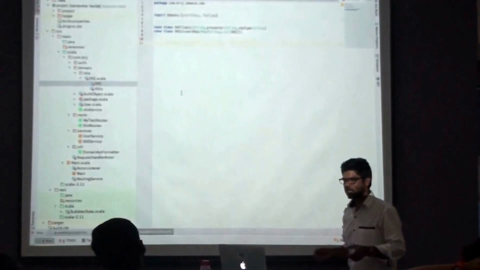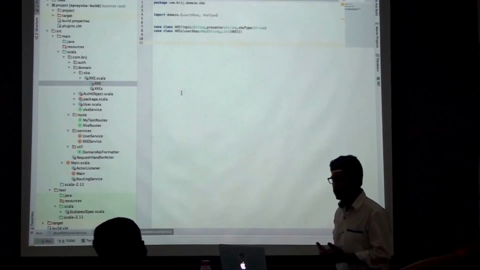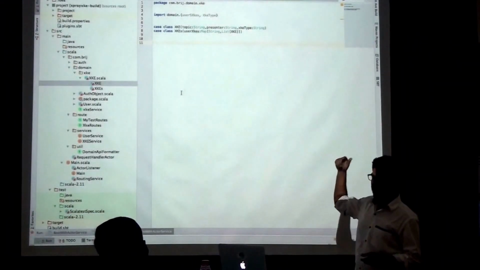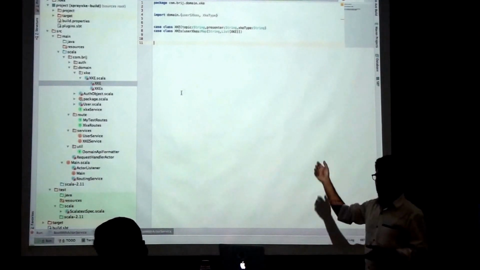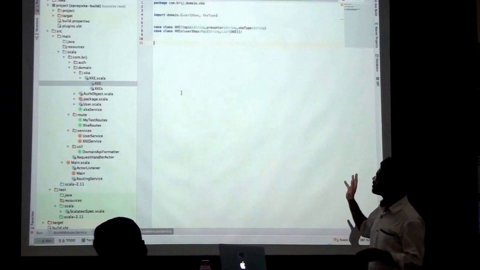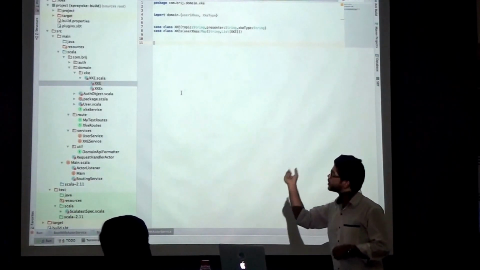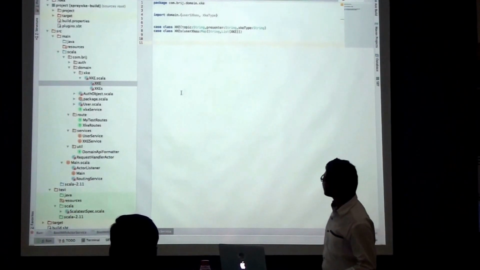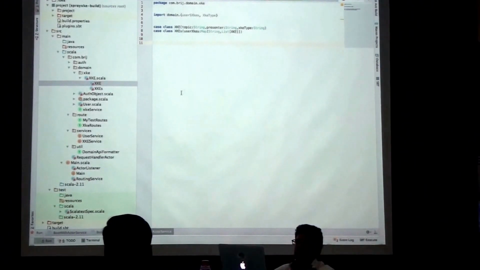Now I'll compose some routes which can either receive this as an argument, as an entity, the JSON request, or will send the result as JSON. So I will show both ways.